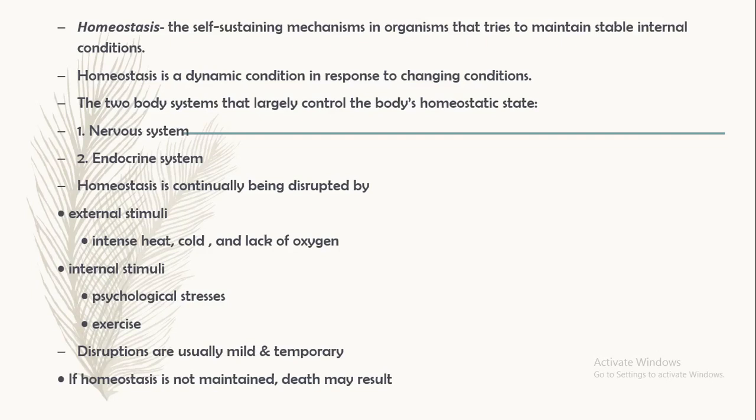Homeostasis is a dynamic condition in response to changing conditions. There are two body systems that largely control the body's homeostasis. The first one is the nervous system and the second one is the endocrine system. Homeostasis is continually being disturbed by external stimuli, which include intense cold and lack of oxygen, and internal stimuli, which include psychological stress and exercise. Disruptions are usually mild and temporary. If homeostasis is not maintained, death may result.